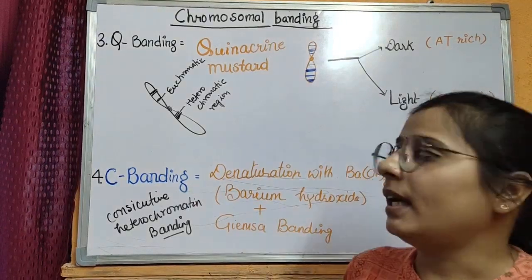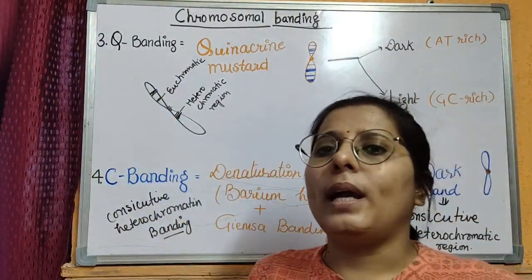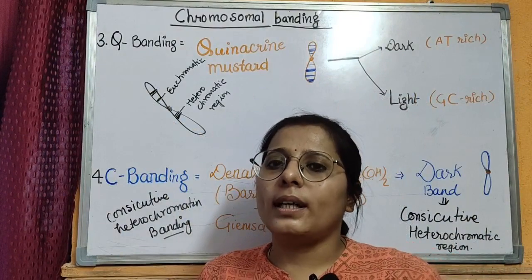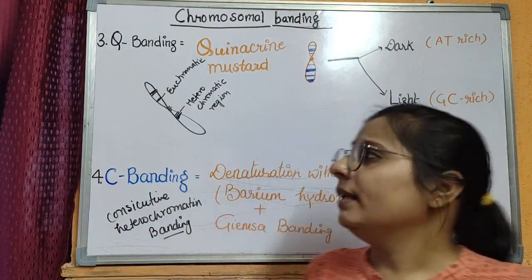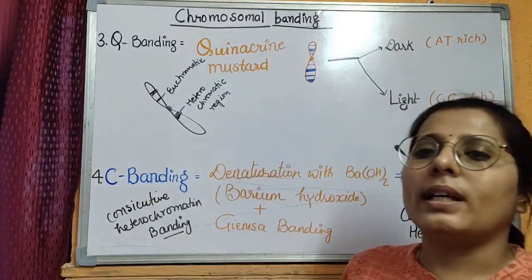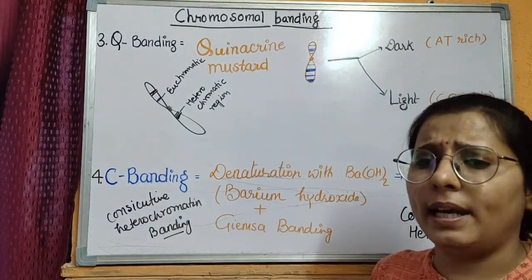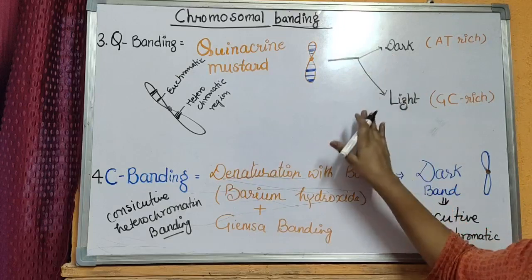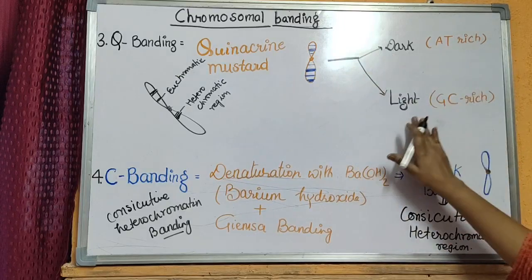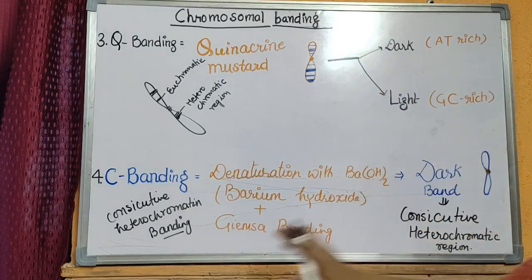Now the third type is Q banding. Q banding is also called quinacrine banding, and this banding is done with quinacrine mustard stain. This quinacrine mustard banding gives dark and light band. Dark is AT rich and light is GC rich.